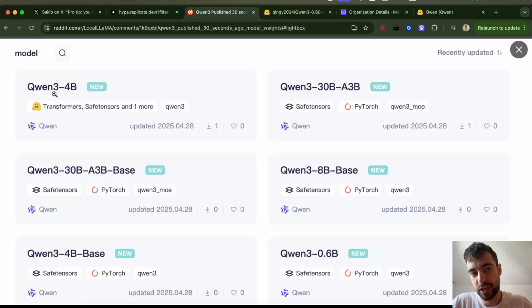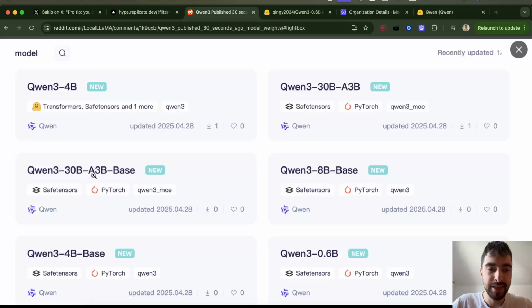So here it says Qwen 3 4 billion and Qwen 3 4 billion base. Now, what is the difference? I'm not sure exactly. This could be a thinking model or an instruct model. I don't know which one, or it should be something else. And then this base should be just the base pre-trained model. That's what I'm guessing. We also have a 30 billion parameter model, but this is a mixture of experts.